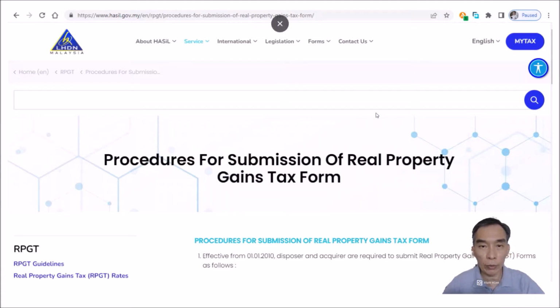You can download the forms, and I will show you later in the subsequent slides. This is a resource area for most of the updates on the current law and forms to use for all kinds of tax-related matters.